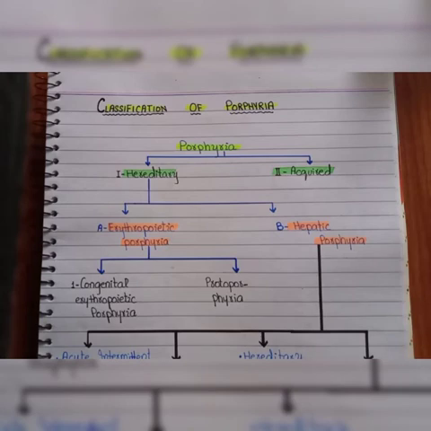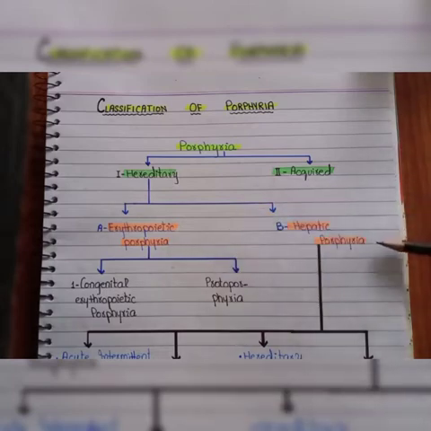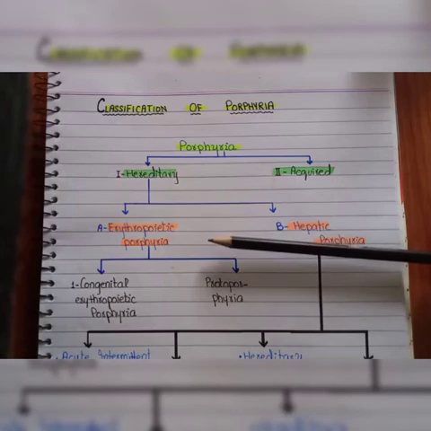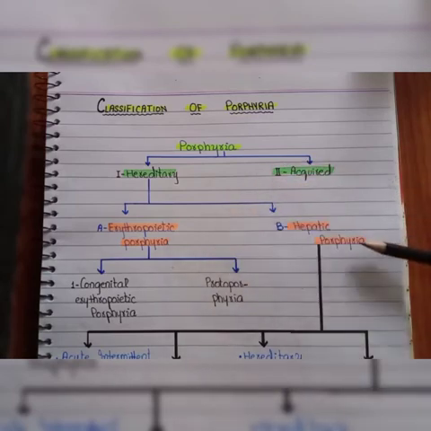We know that all cells contain hemoproteins and can synthesize heme, but the primary sites of heme production are the bone marrow and the liver. Because of this, the hereditary porphyrias are divided into 2 categories, either erythropoietic or hepatic. Erythropoietic means a defect in the bone marrow or red blood cells, and hepatic means a defect in the liver.